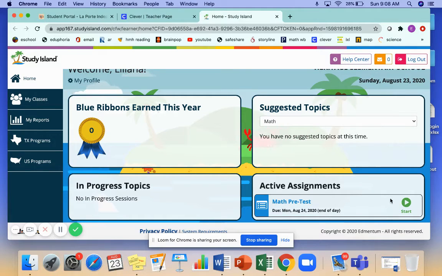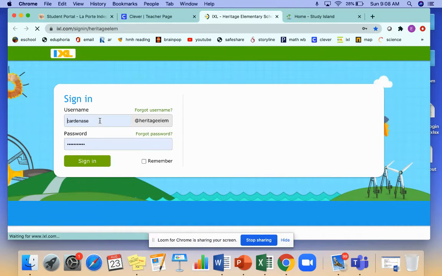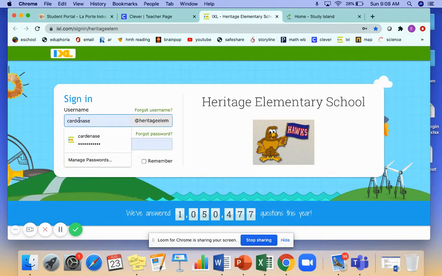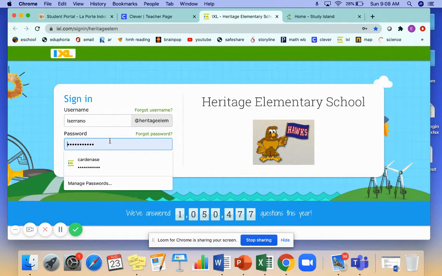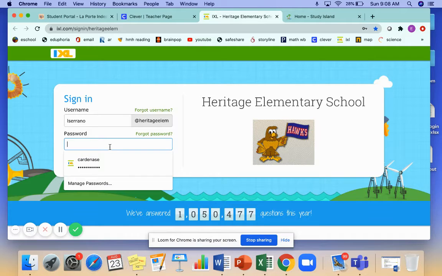So, active assignments is where you will see your assignments. Okay, for iExcel, you do have to log in, and it's not the same password as all your other stuff. Remember, it's the first letter and then your last name. And that's on that login page that I sent y'all last week with all the logins.